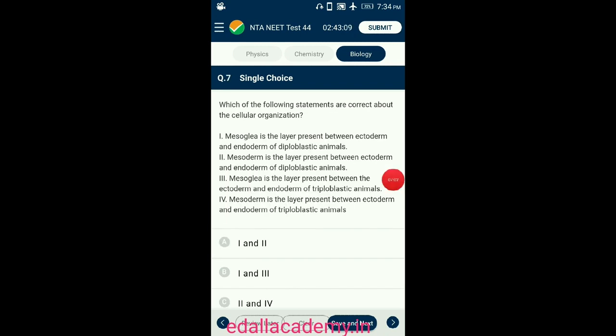Question number 7. Which of the following statements are correct about the cellular organization? Here there are 4 statements given.